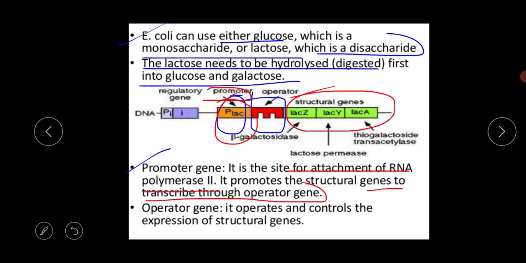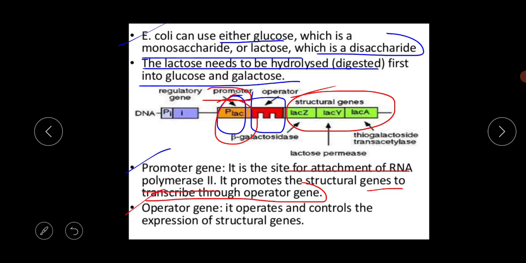It controls the rate of mRNA synthesis, and the main site in the promoter region of the Lac Operon is the CRP site. So this is the promoter gene sequence.